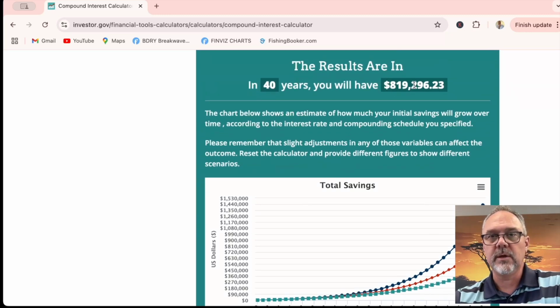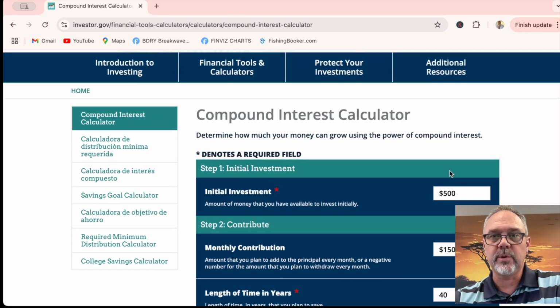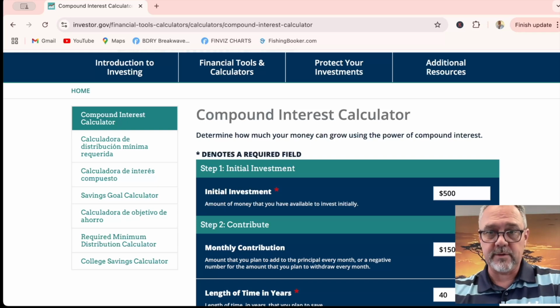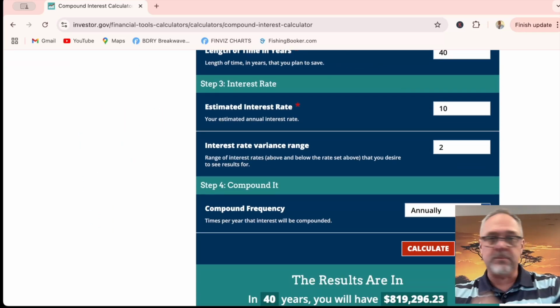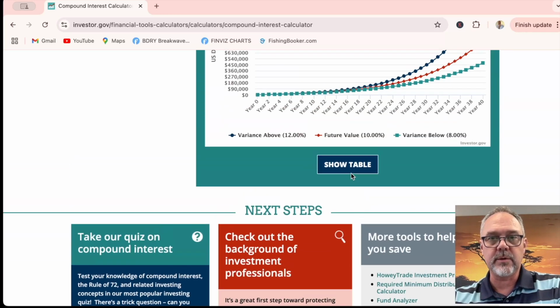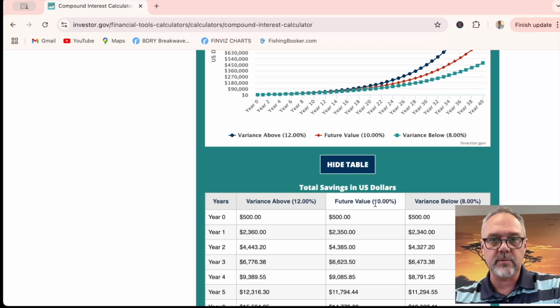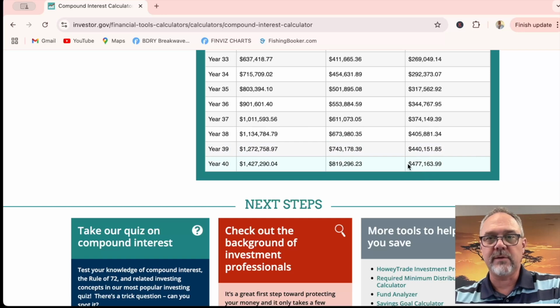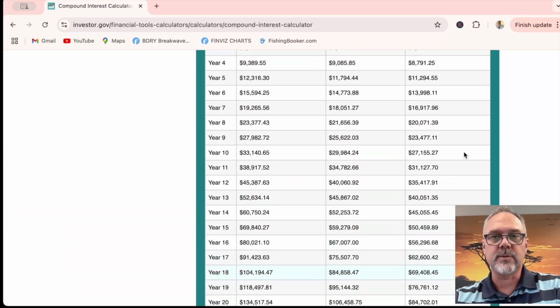So 40 years, $819,000, and that's just putting in $500 to start with at age 25, and then $150 each month until you turn age 65. And so you go down here, it's just really cool because I'll show you the table here. Kind of the 8%, we got 10% in the middle and 12%. You go down here and look at these totals at the bottom. So $477,000 at 8%, $819,000 at 10%, and $1.4 million at 12%.